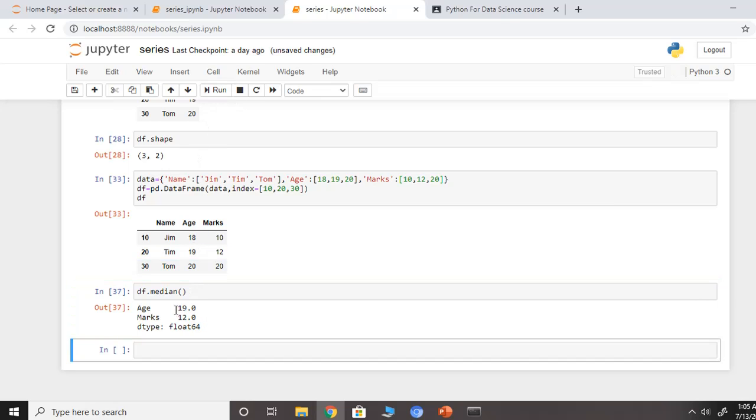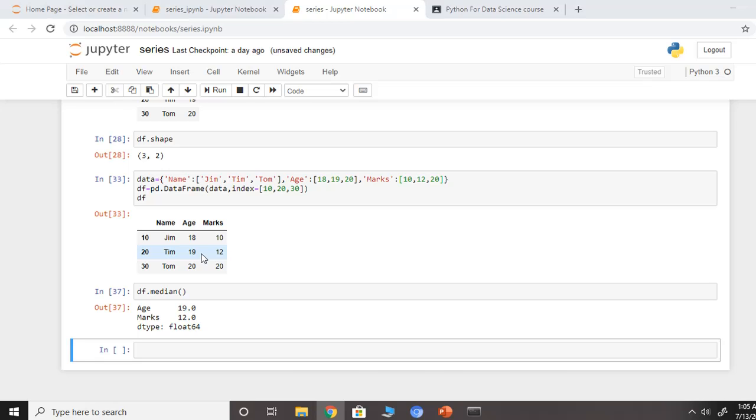Now the values are 19 and 12, not 14. Median is not taking the average. What it will do is sort: 10, 12, 20, it will sort it and take the value at the midpoint. Similarly 18, 19, 20, it will sort and take the value at the midpoint.